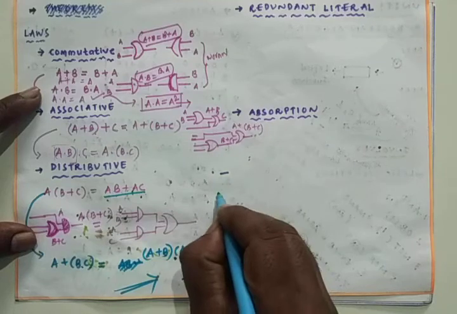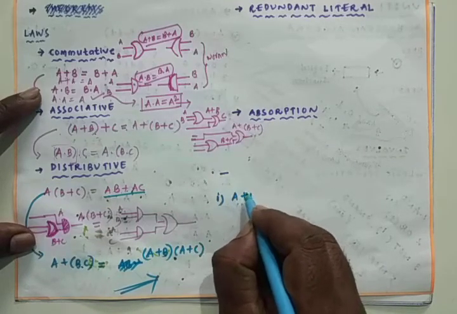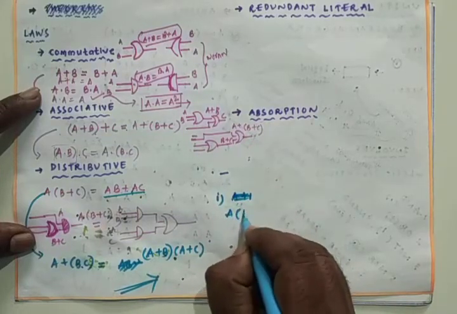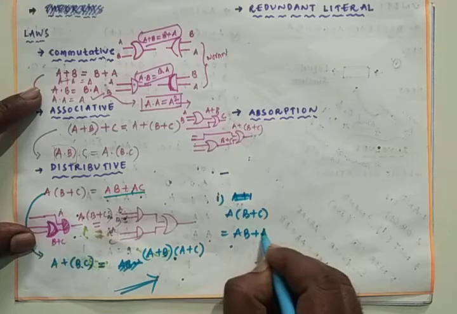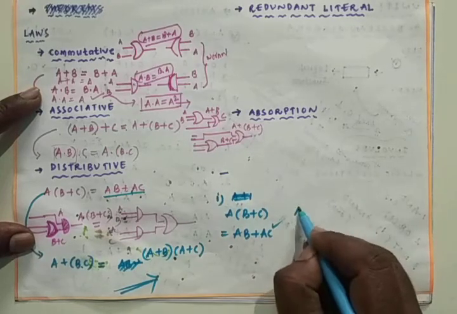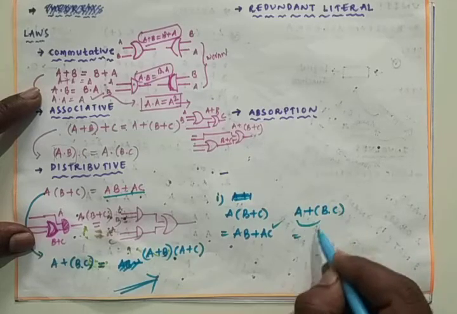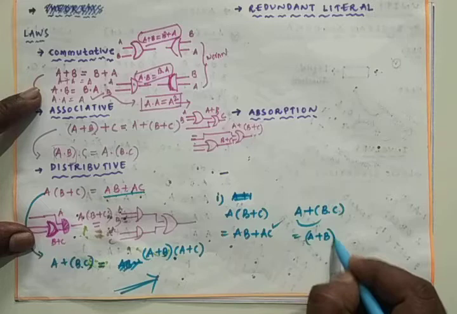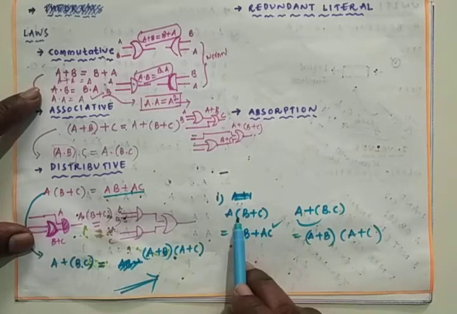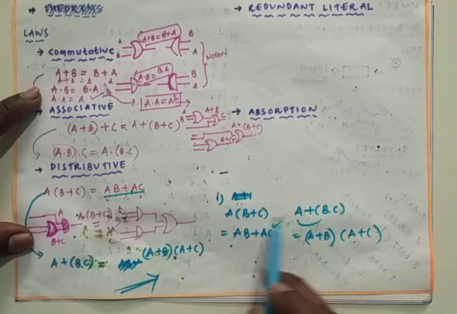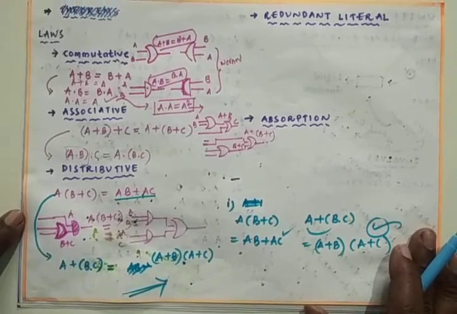Distributive law conclusion, first one is what? It is A into B plus C is equals to AB plus AC. Just we know this one. Coming to the second one, A plus B dot C is equals to A plus B into A plus C. Simply we change the operator from dot to plus and plus to dot only, so that you can get the two equations of the distributive law.